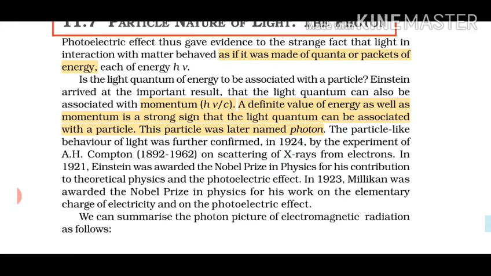Then later on Einstein arrived at an important result that light quanta, meaning photons, also carry some momentum, and that momentum is how much? It is h nu by c. h nu means energy, divided by c, and what is c? It is the speed of light. And how much is that? It is 3 into 10 raised to power 8 meter per second. A definite value of energy as well as momentum is a strong sign that a light quantum can be associated with a particle, because we already know that only a particle can have a definite value of energy and momentum, and this particle was later named photon.